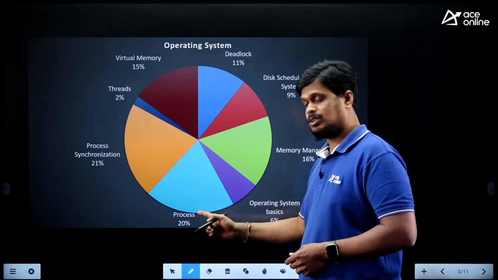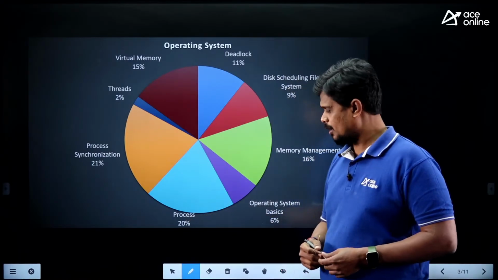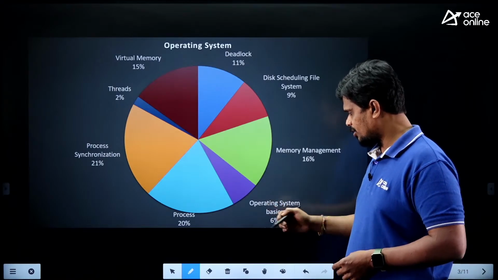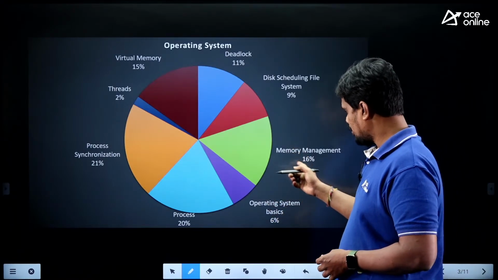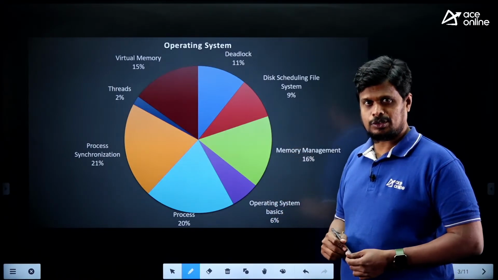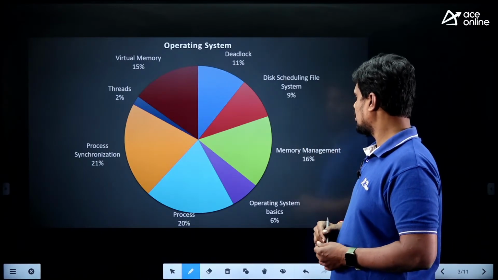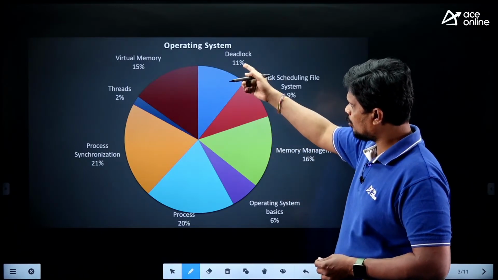From processes, we can say that 20% is there. For operating system basics, we have 6%. From memory management, we have 16% of questions. We have disk scheduling, which is 9%. Deadlocks, we have 11%.